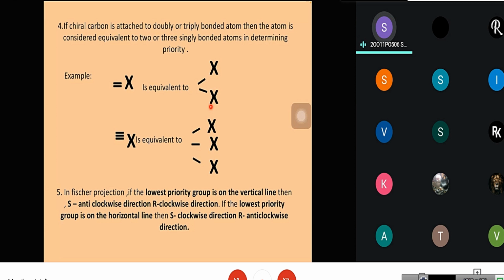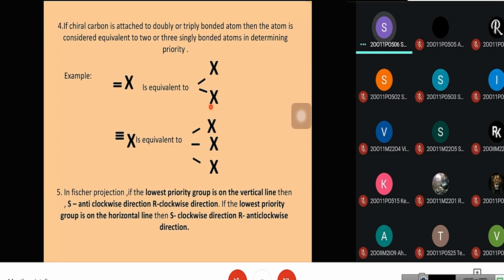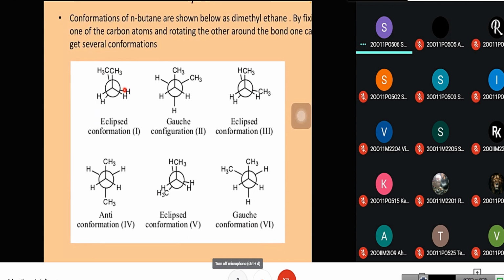Conformational analysis of n-butane. Conformations of n-butane are shown below as dimethyl ethane. By fixing one of the carbon atoms and rotating the other around the bond, one can get several conformations. If we fix this carbon atom and rotate the other carbon atom present behind this carbon, we can get all these conformations.